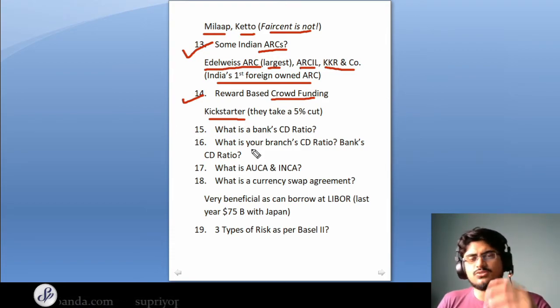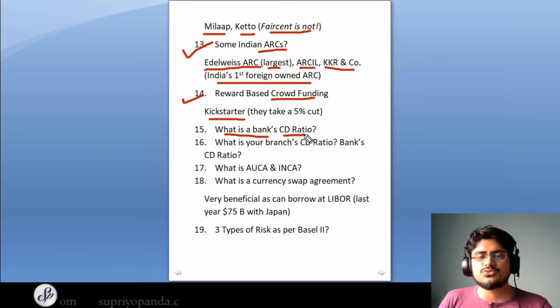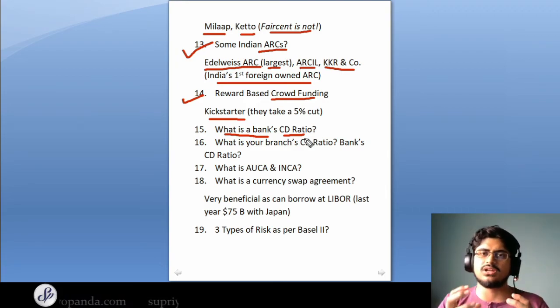And the next question is very important for bankers. So every banker and every finance guy will be asked this question, and it is, what is your bank's CD ratio? So CD ratio refers to the credit deposit ratio. So it is basically the amount of loans that your branch or bank has divided by the total number of deposits that your branch or your bank has.